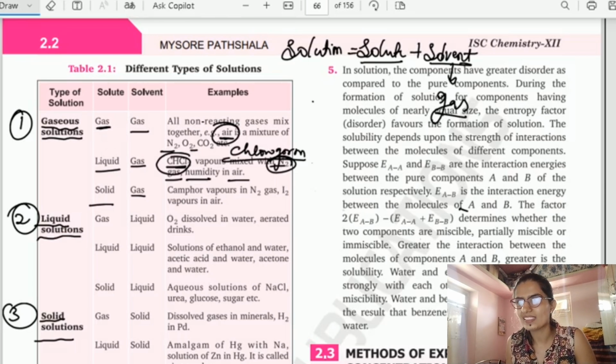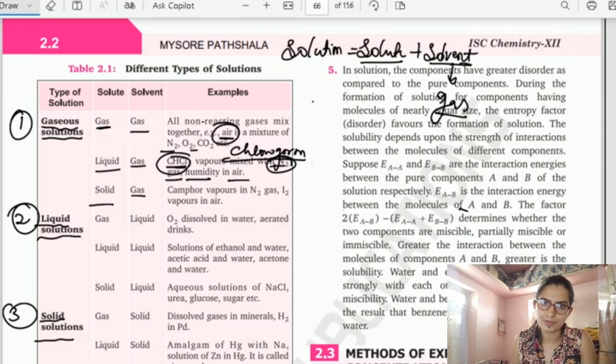Then solid plus gas. The best example is camphor vapor in nitrogen gas. Camphor, we use it for pujas and all. Camphor is generally used in all Hindu houses and many more places, obviously. So camphor is a solid. It vaporizes when it is mixed with nitrogen gas. So again, camphor vapor in nitrogen gas can be an example for solid in gas.